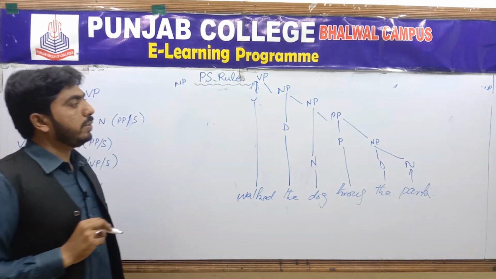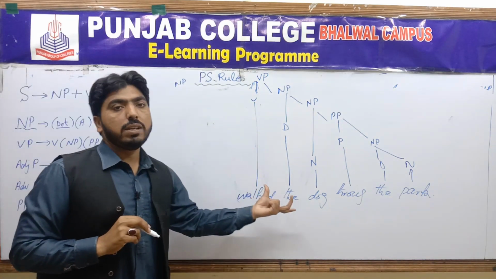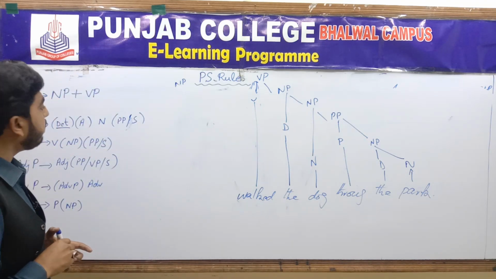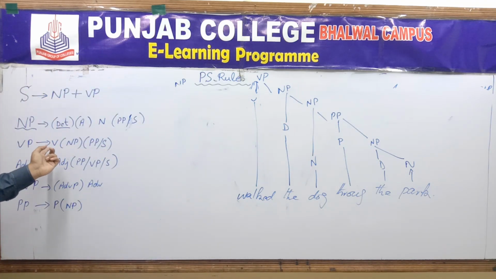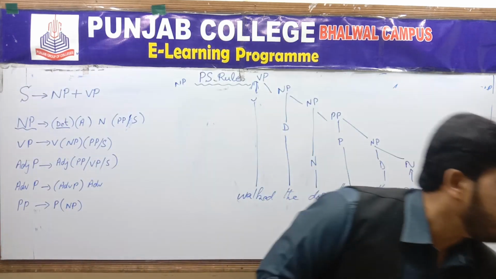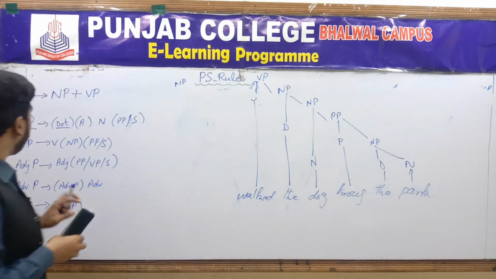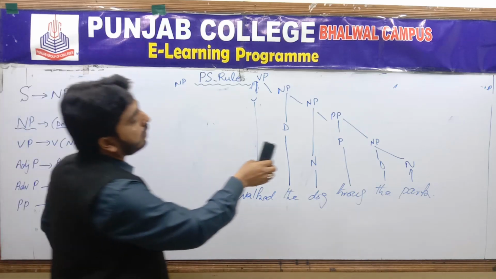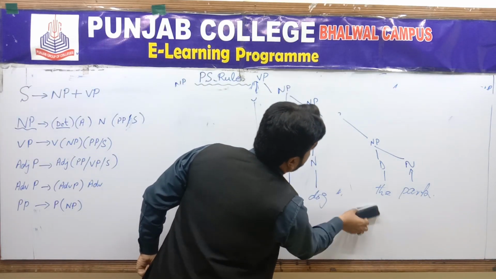Yes. So this is the complete visual description of this verb phrase. As you see, a verb phrase may have a noun phrase, for example. Yes, here see, a verb phrase may have a prepositional phrase. Preposition, here is a prepositional phrase, and it may not have one, just delete it.